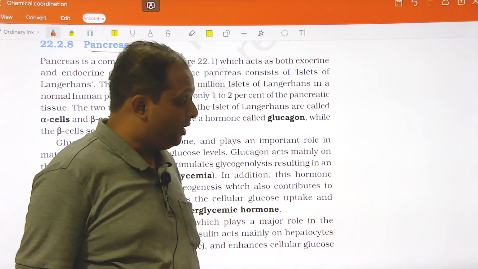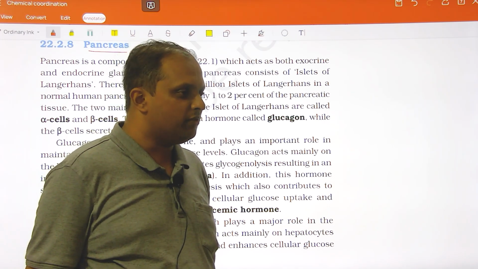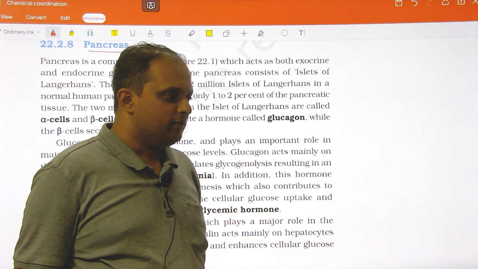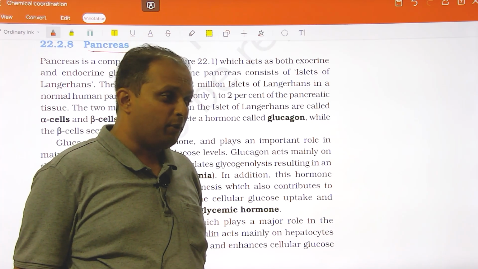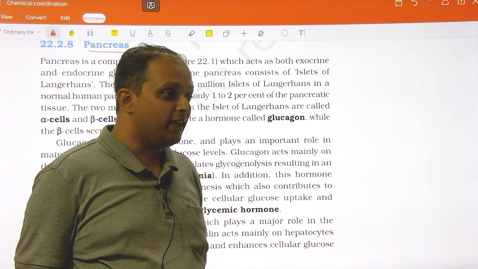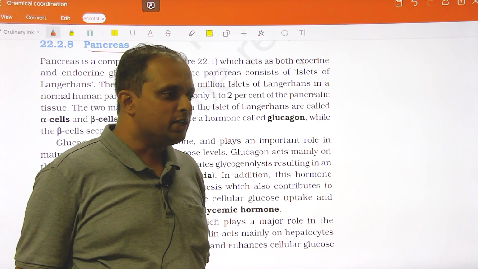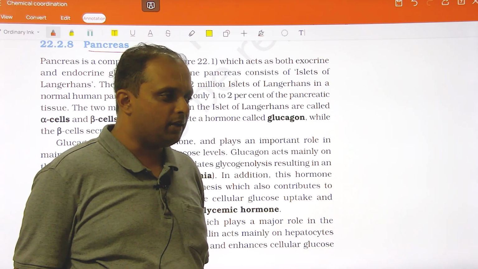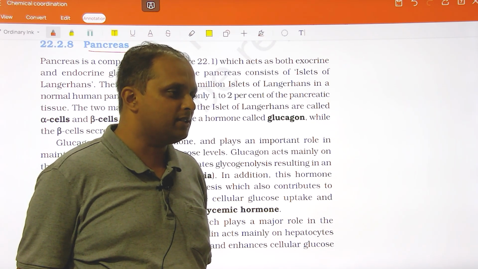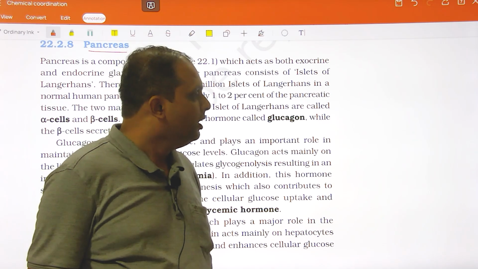So, we have seen the characteristic features of hormones. They are produced by endocrine glands, they are produced in trace amounts, and they are non-nutrient. In case of any nutritional deficiency or energy requirement, hormones are not suggested to be consumed, right?